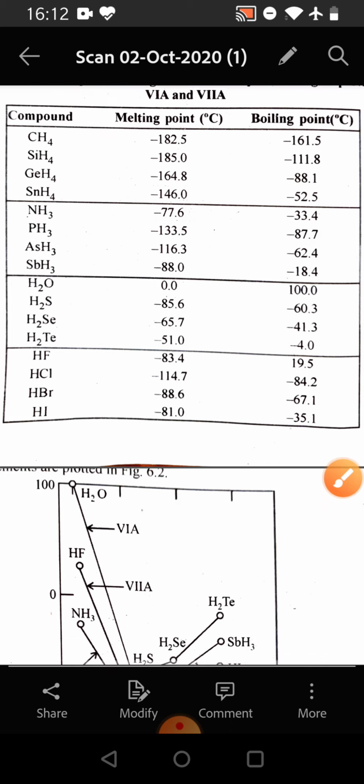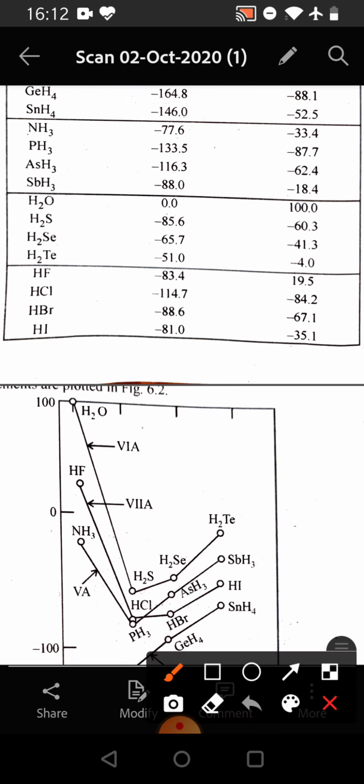And for the oxygen group, we see that water has the highest melting point and also the highest boiling point. And in the halogen group, we see that HF has a higher melting point than the other two members, whereas the last member has a bit lower than HF. But in the case of boiling point, we see that it has the highest boiling point.